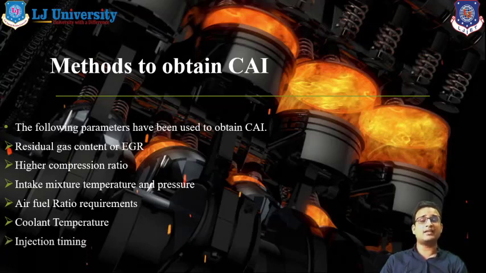And the last thing is injection timing, the most vital parameter of CAI. Injection timing is the main thing in CAI because it directly decides auto ignition in the combustion chamber. Injection rate, injection pressure, as well as injection location, nozzle design and injector design are also directly concerned with CAI. So injection timing is the main thing we have to take care of while designing CAI. So these are the basic methods to obtain CAI systems in our SI engines, or we can say in our gasoline engines.